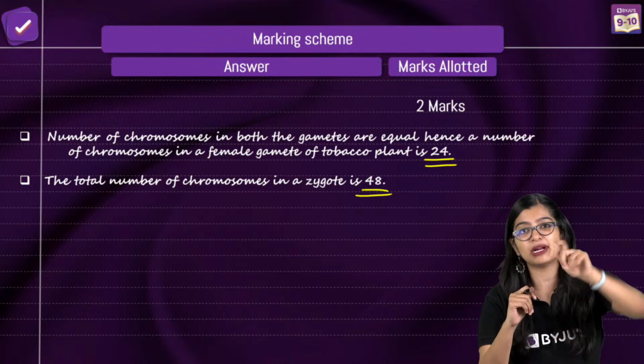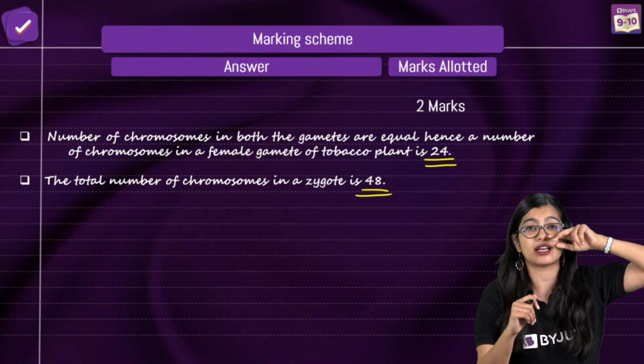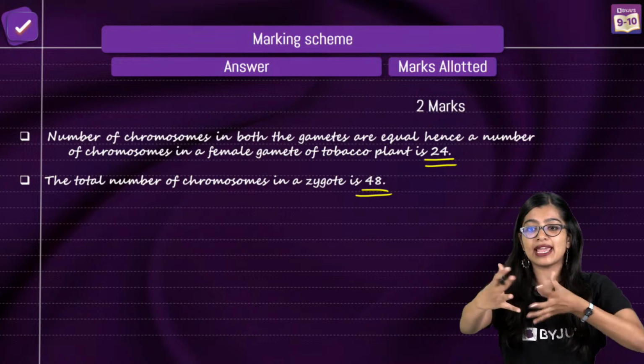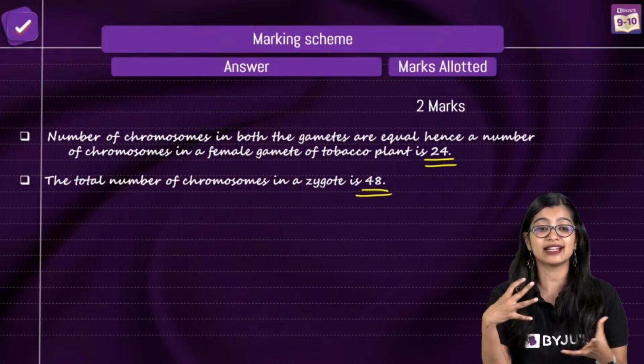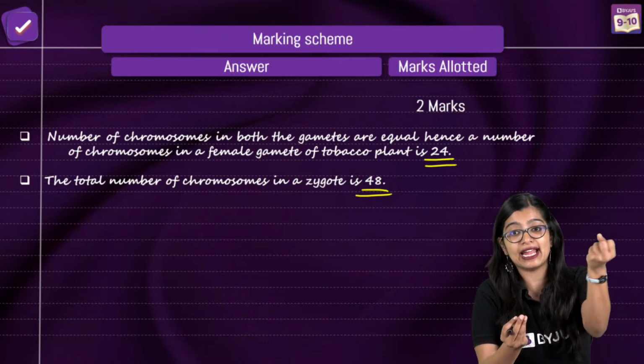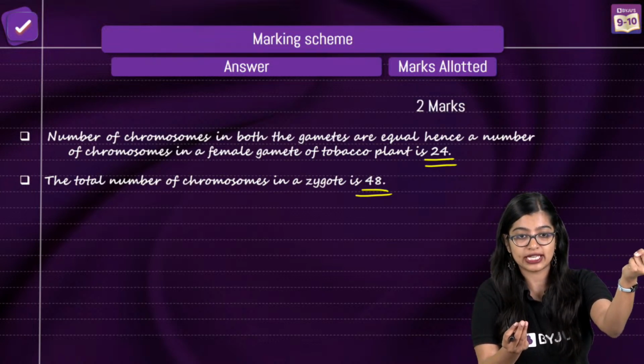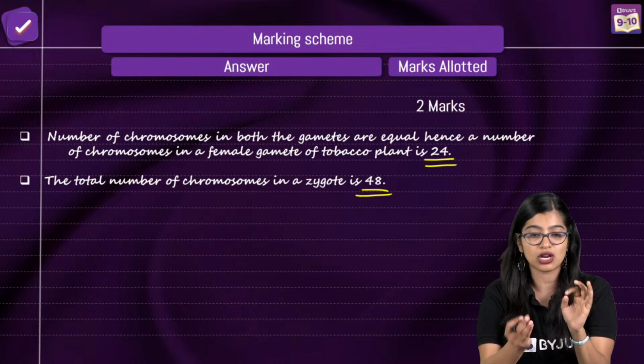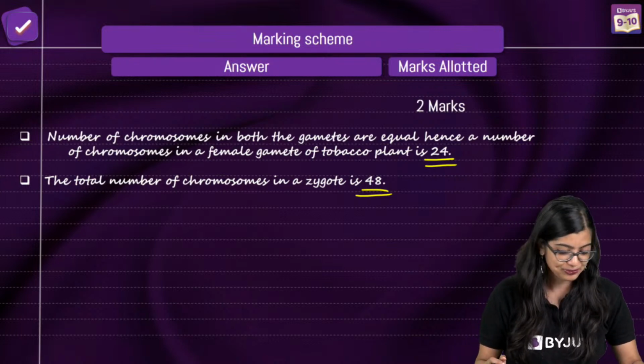Chromatin material is nothing but the thread-like structures that are there. So when it is in the thread-like form inside the nucleus, that's when we say it is chromatin or chromatin material. But when it gets condensed highly, it forms chromosomes. Yes? Very good. Now stay attentive in class, okay?